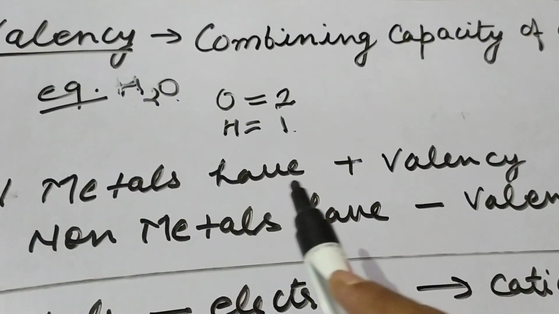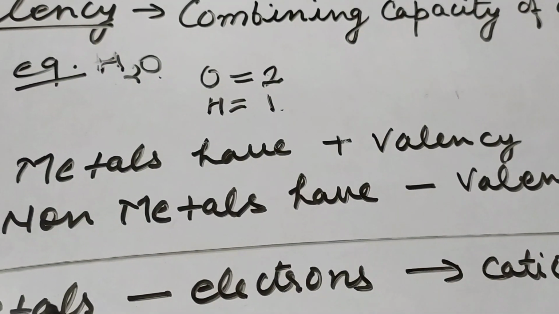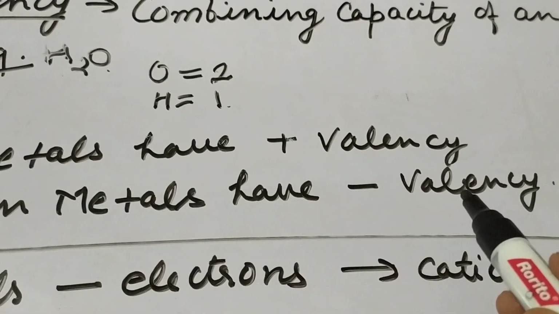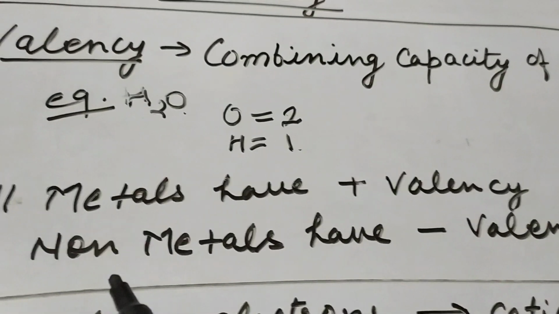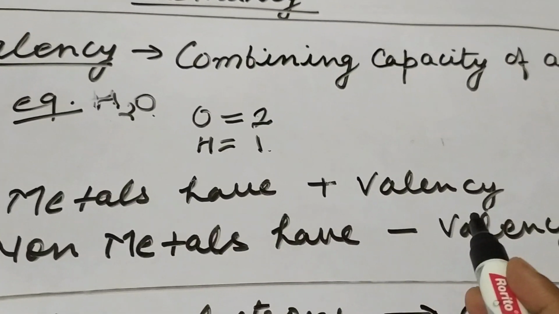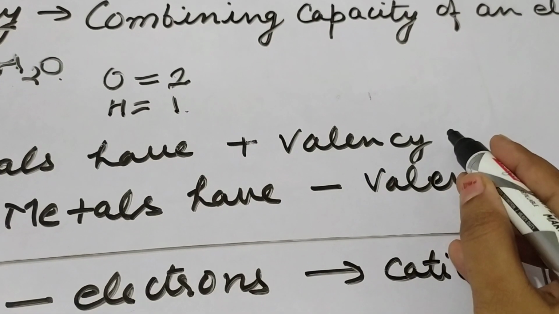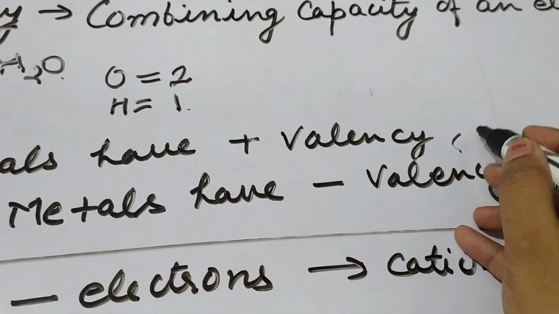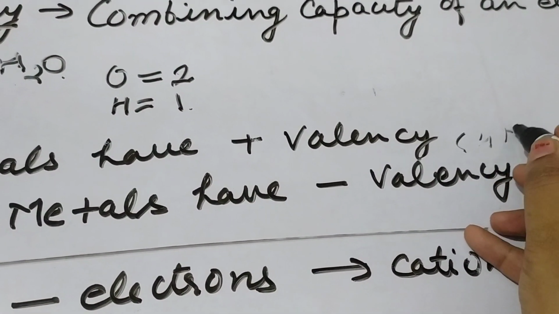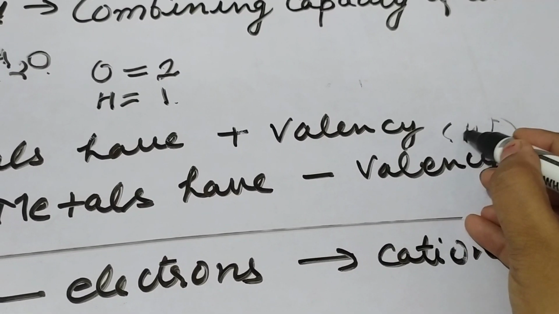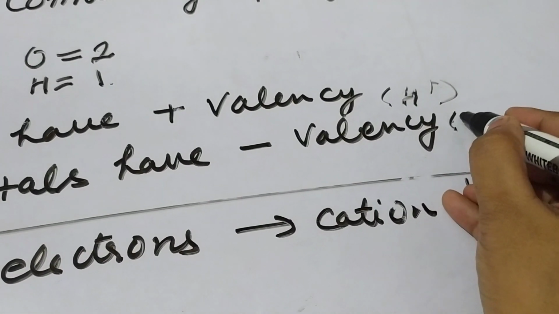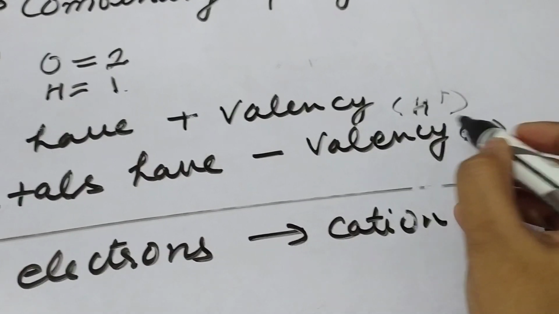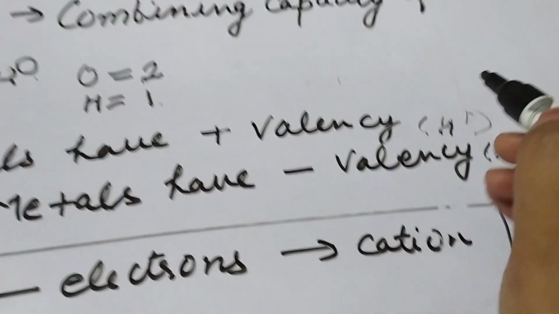All the metals have positive valency and all the non-metals have negative valency. Hydrogen, mostly we take the valency of hydrogen as positive, but hydrogen shows both positive as well as negative valency. It shows positive also and negative also, but mostly it shows positive valency.